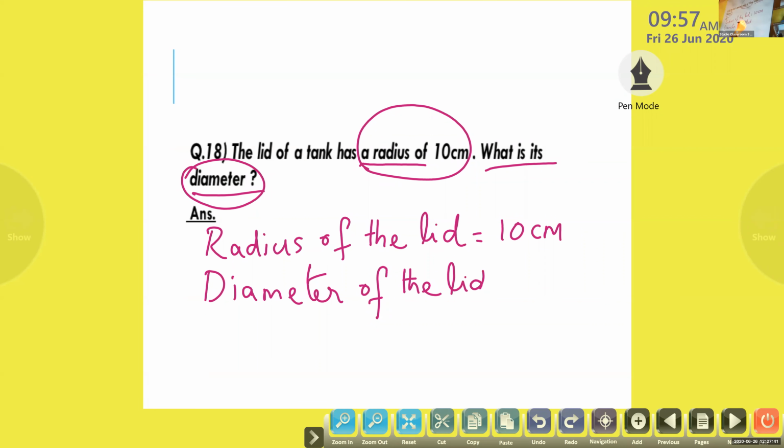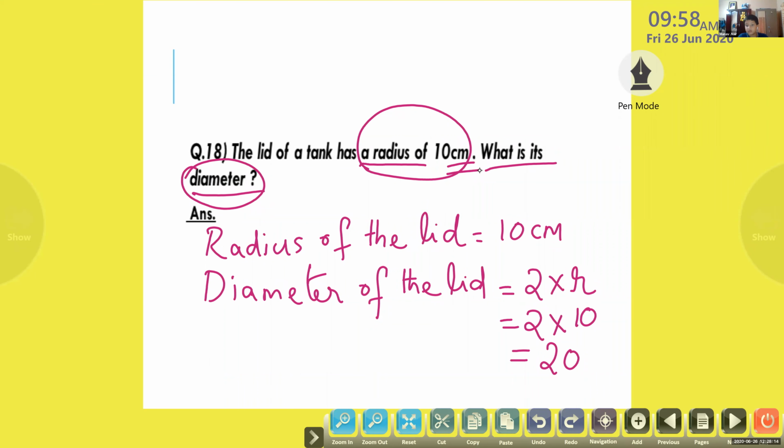Children, diameter D is equal to 2 into R. So we can write the diameter of the lid is equal to 2 into R, that is 2 into 10. What is 2 into 10? Jenika? 20. And what is the unit? 20 what? Centimeter. Okay, good.